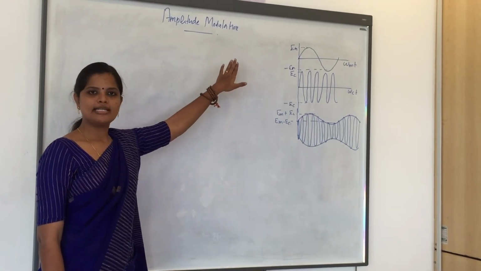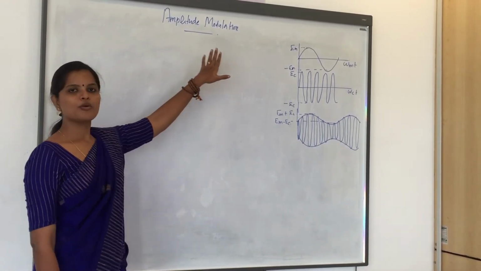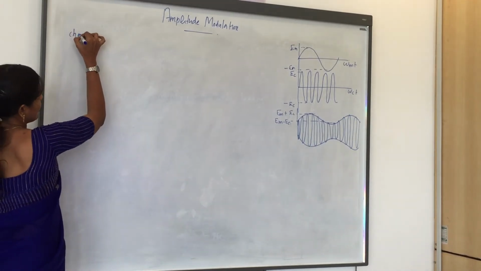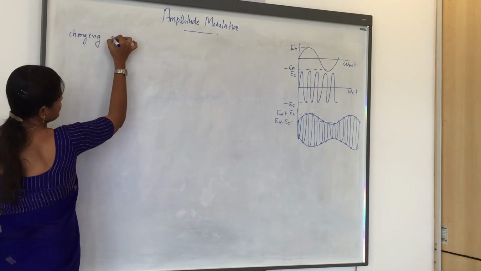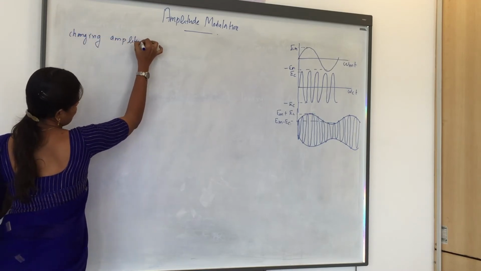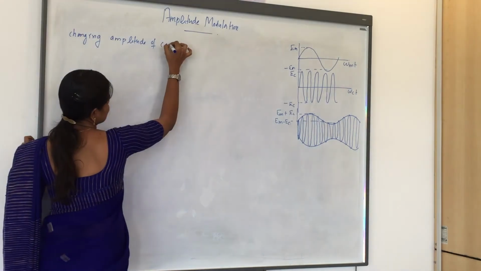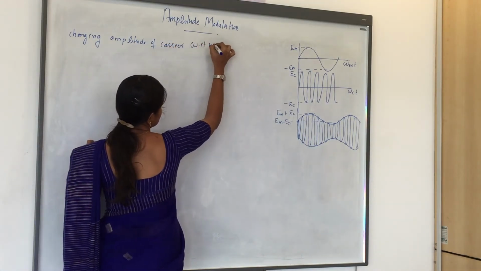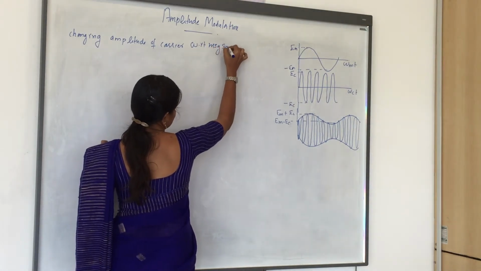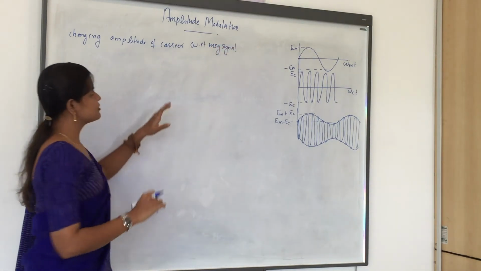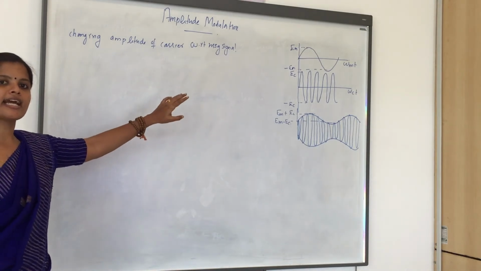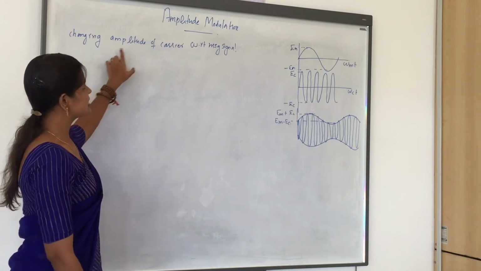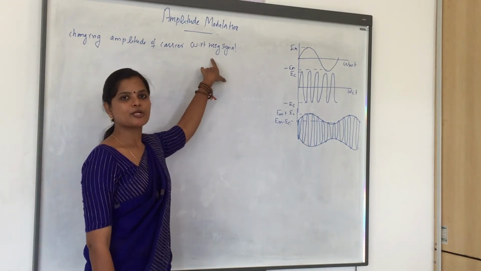We'll see amplitude modulation in detail. Amplitude modulation is the process of changing the amplitude of the carrier with respect to the message signal. As I already told you, modulation is the process of changing the characteristics of a carrier wave. Since it is amplitude modulation, we are changing the amplitude of the carrier wave with respect to the message signal.